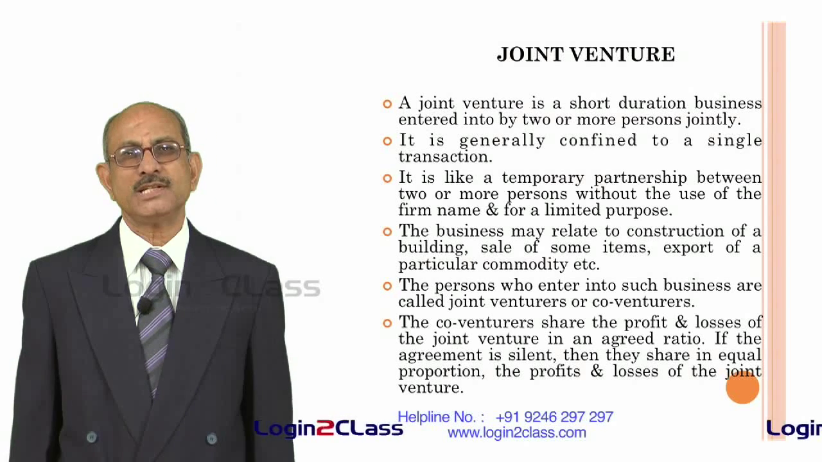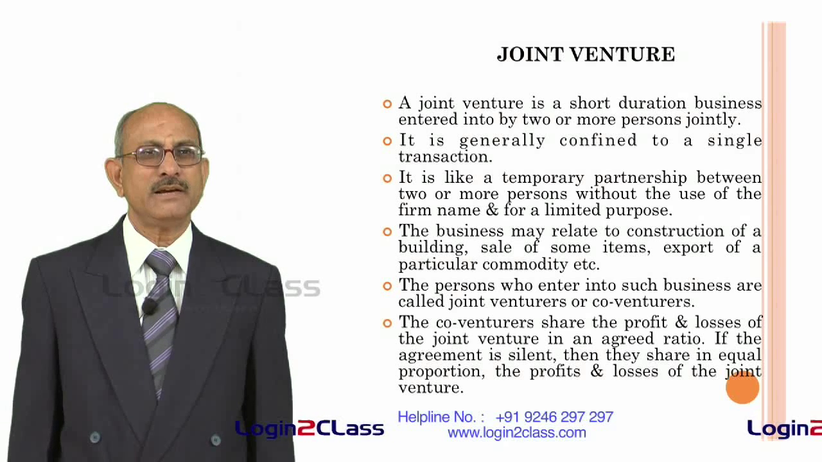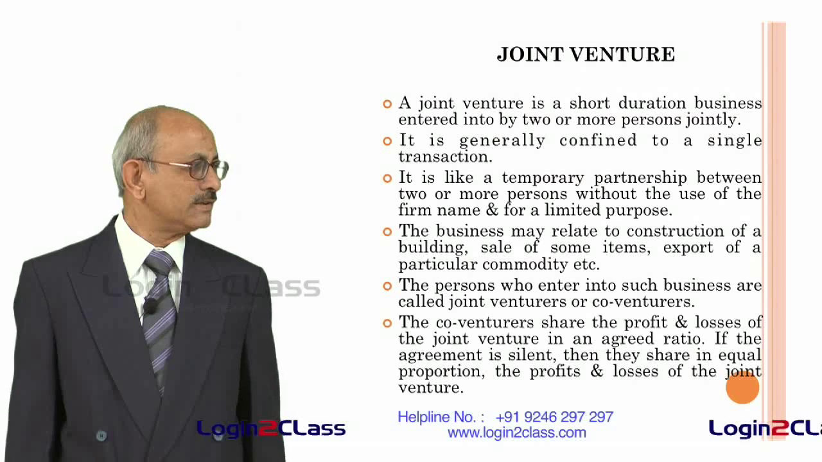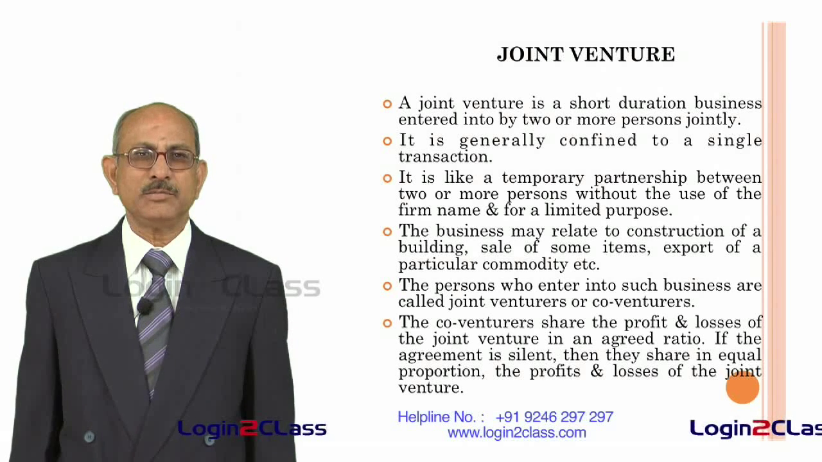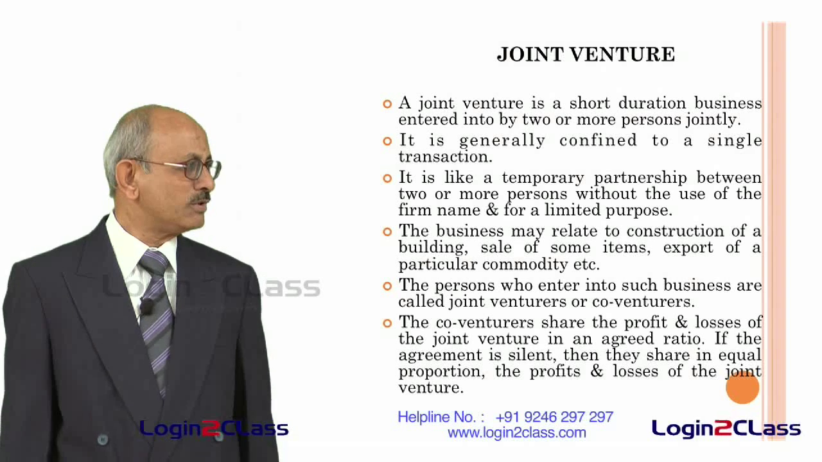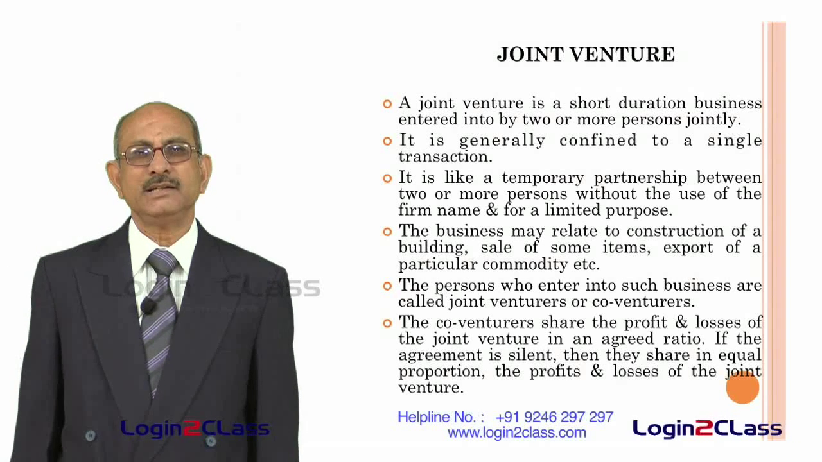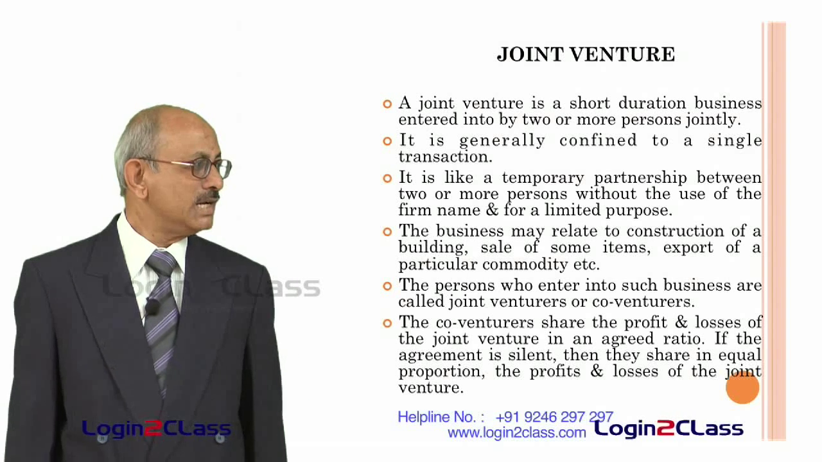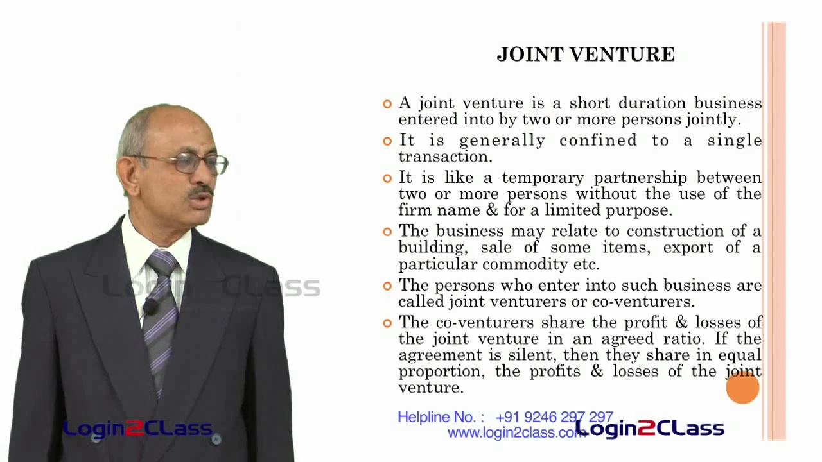That means, before they start the joint venture, they will have an agreement among themselves as to how to share the profits and losses. If the agreement is silent, that means if the agreement does not make mention of the sharing ratio of profits and losses, then each of the co-venturers or the parties to the joint venture have to share them in equal proportion.